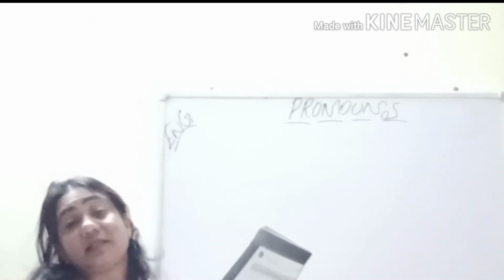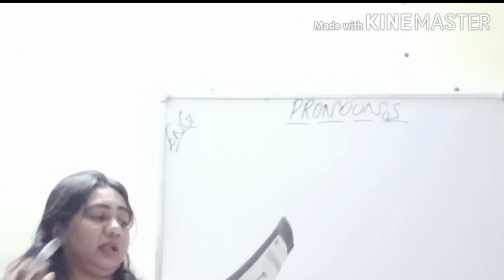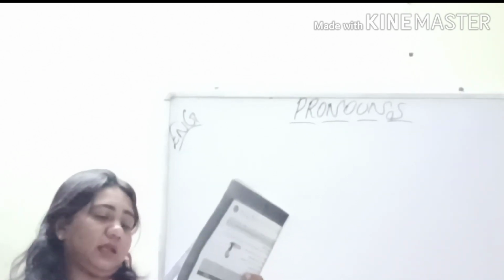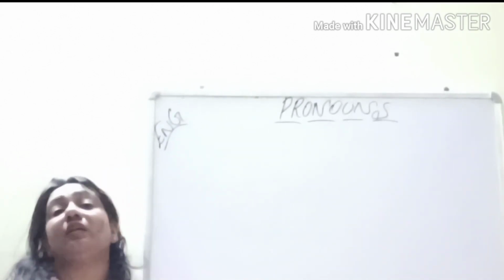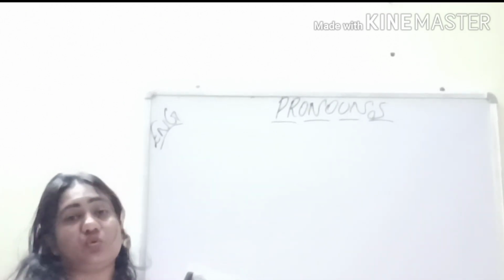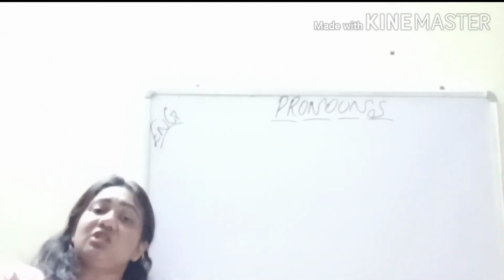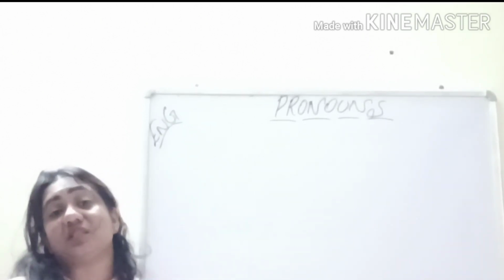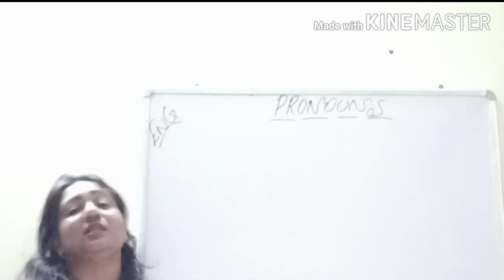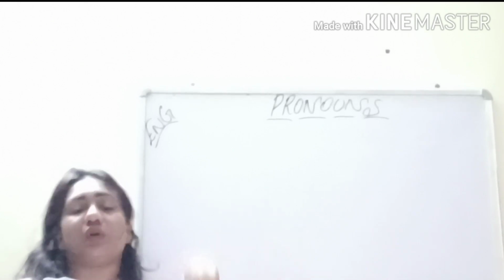The first person, second person, third person table is also given here in your book, and it is based on singular and plural. How you will use singular and plural, I have already done with you. And then there are examples of demonstrative pronouns and the definition of demonstrative pronoun that we have done: this, that, these, those. Which word is used for far away things, which is used for nearby things, and which is singular, which is plural. All these things we have done in demonstrative pronouns. You will read it for yourself.